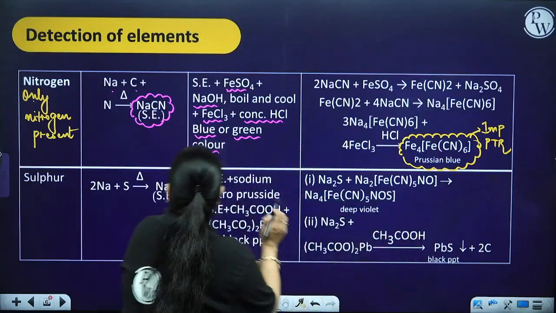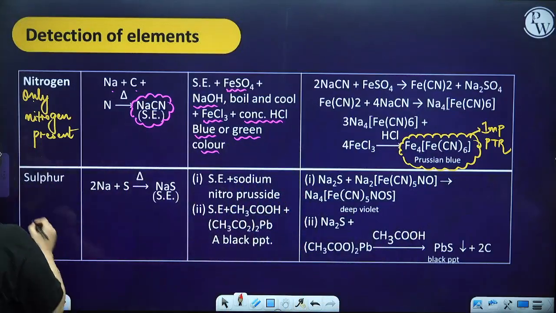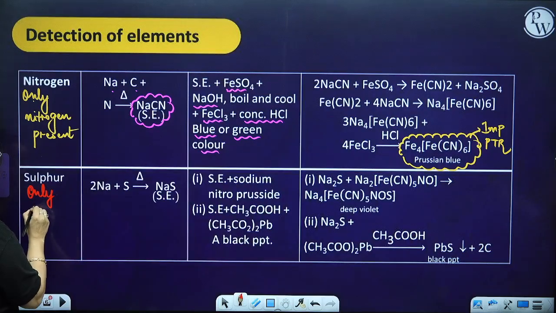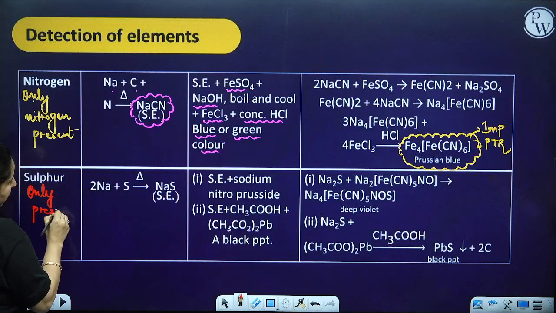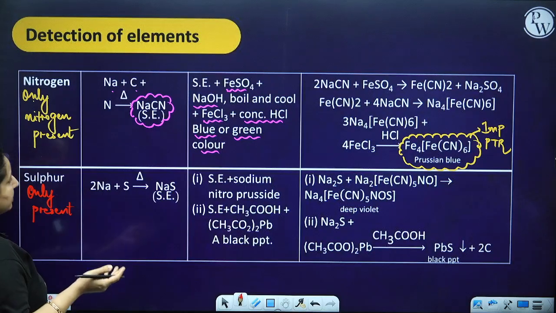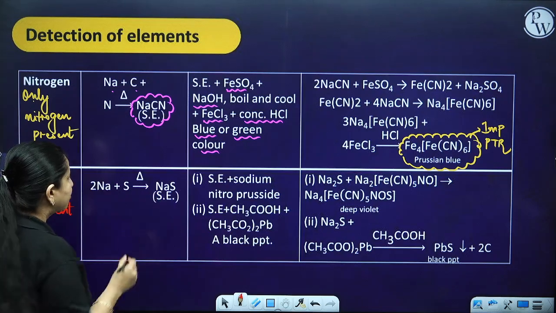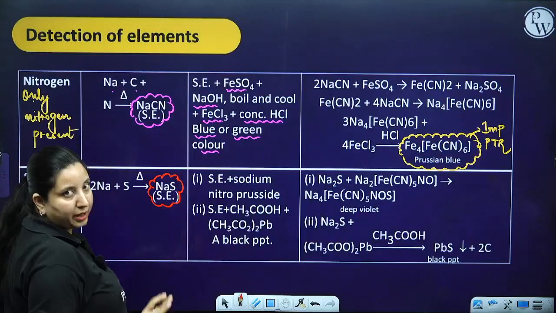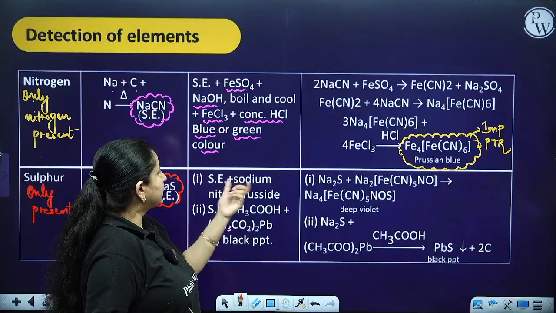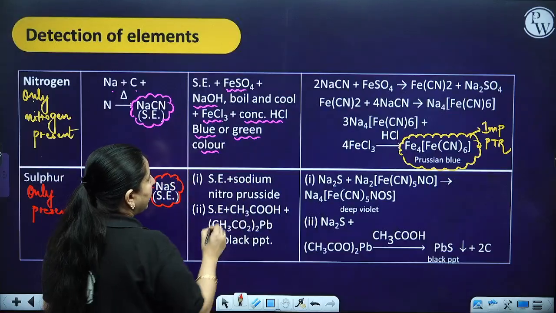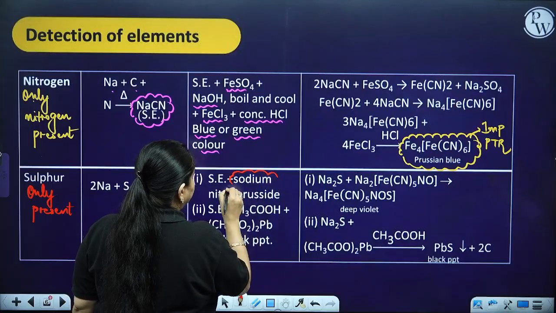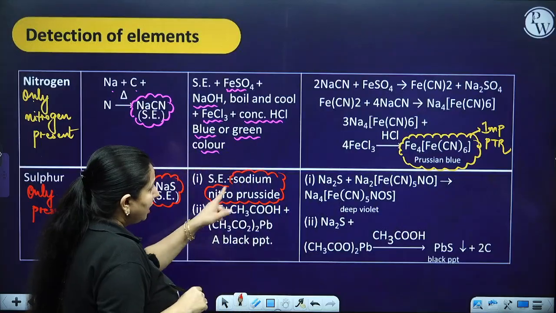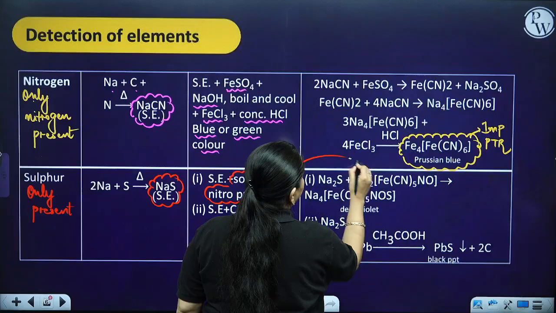Now moving ahead, if only sulfur is present, if my organic compound has sulfur, then my soda extract is going to contain Na2S. SE means soda extract over here. So Na2S plus sodium nitroprusside. Now what is this sodium nitroprusside?